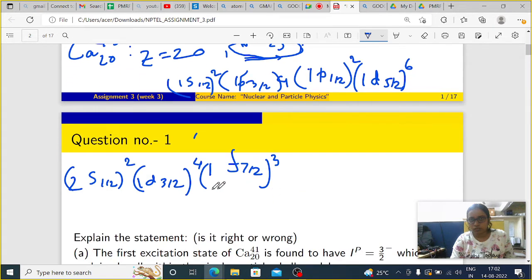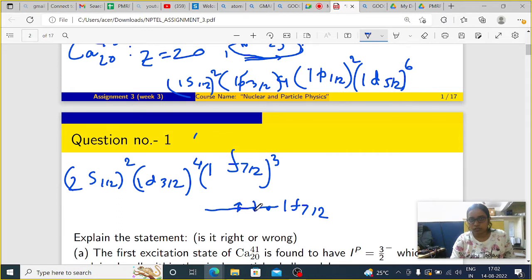So what is the J value then? Here it is asking for spin parity, I think, right? Spin only. Okay, spin parity. So if I write only this portion here, 1f 7/2, with 3 nucleons, neutrons. So what will be there?